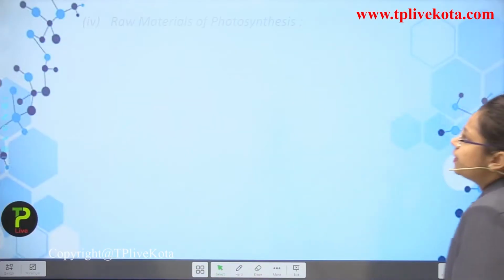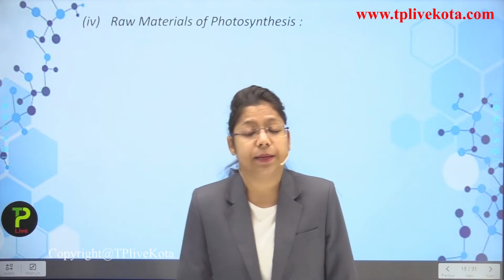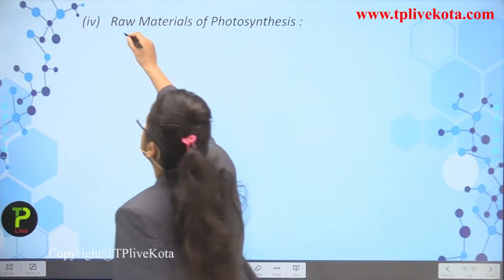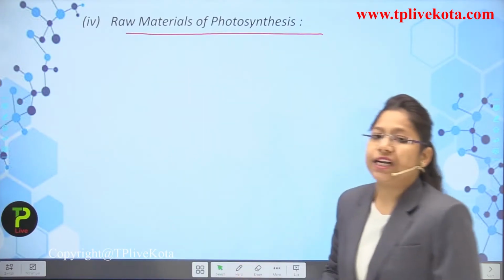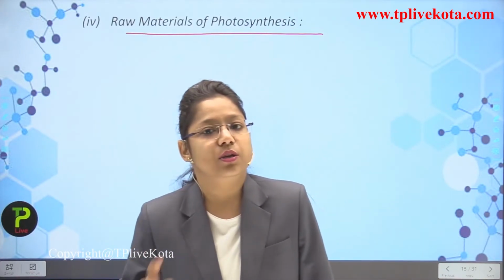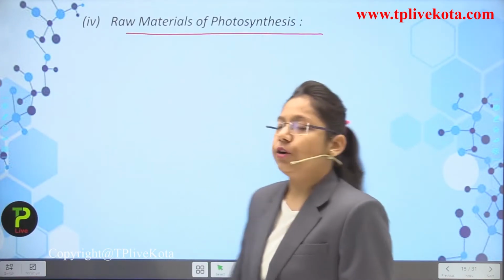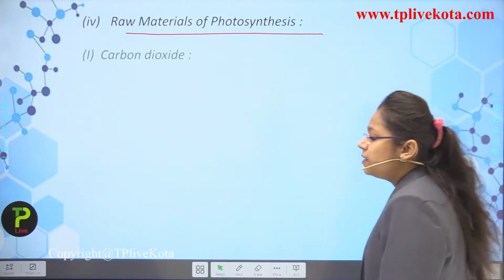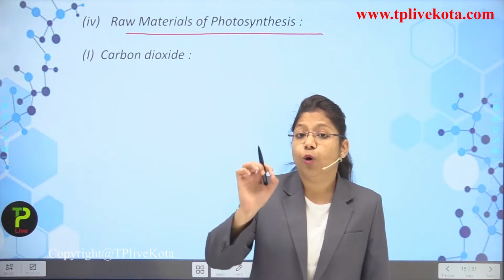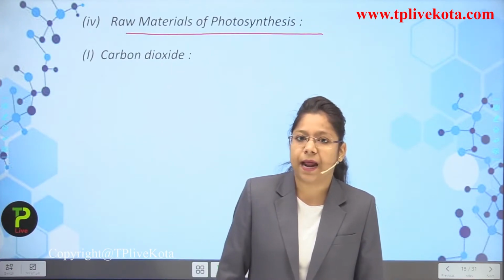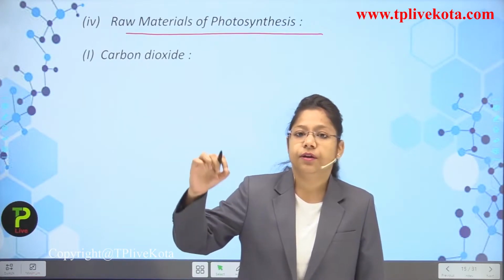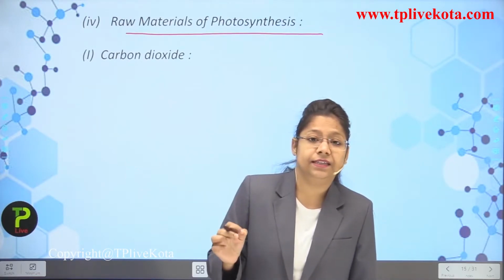Now we are moving towards the most important part of photosynthesis, that is the raw materials of photosynthesis. So what are the raw materials of photosynthesis? There is a question in your mind, so let me clear this thing. The raw materials for photosynthesis are, firstly, carbon dioxide, and secondly, the most important thing which is required by a plant to make its survival possible and also to produce fruits and vegetables, that is water.